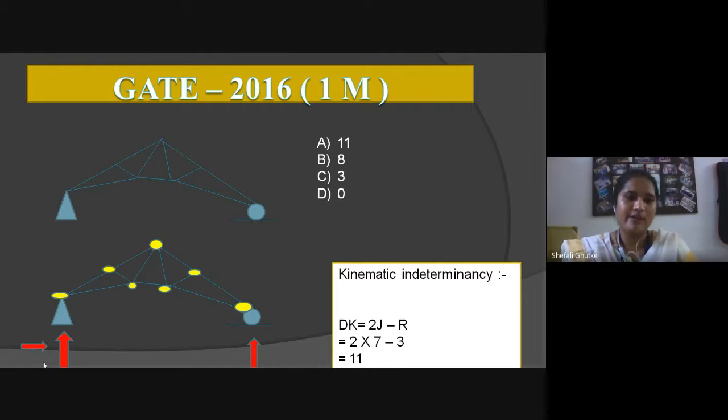It is a frame. First one is a hinge support, and the second one is a roller support.